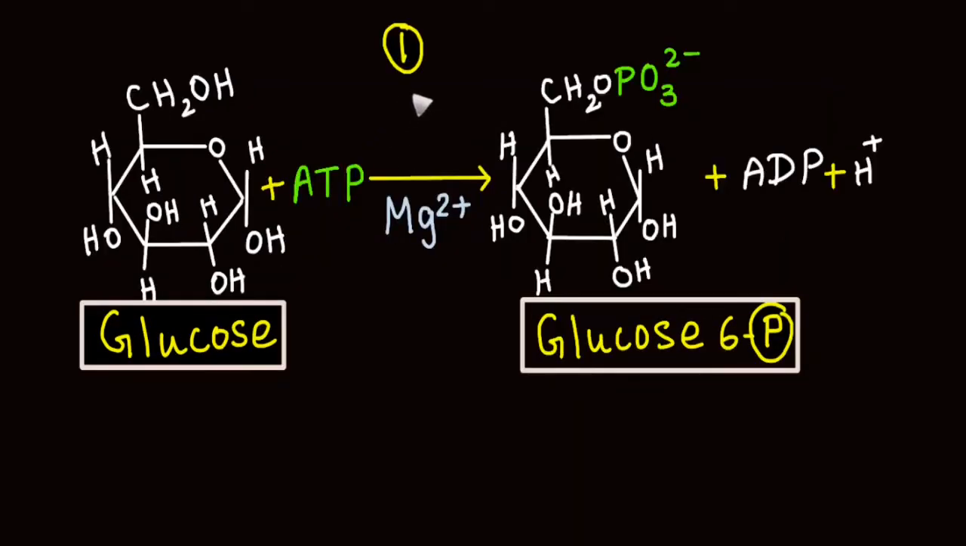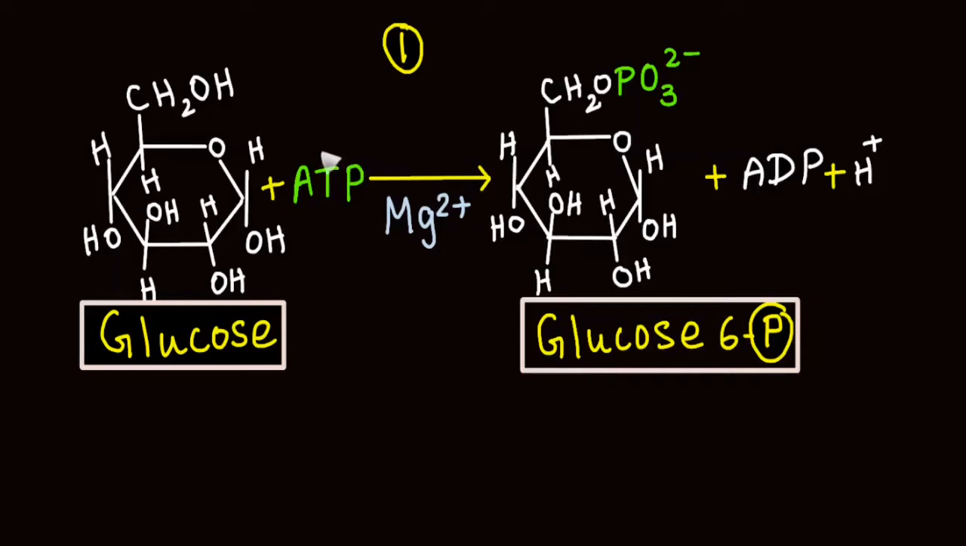Let's begin with the first step in glycolysis. Glycolysis starts with the molecule of glucose. If it is an autotrophic cell, it can be produced within the cell. But if it is a heterotrophic cell, it is transported through specific transporter proteins. Once it reaches inside the cell, the principal fate is to undergo phosphorylation. Phosphorylation means addition of phosphate.